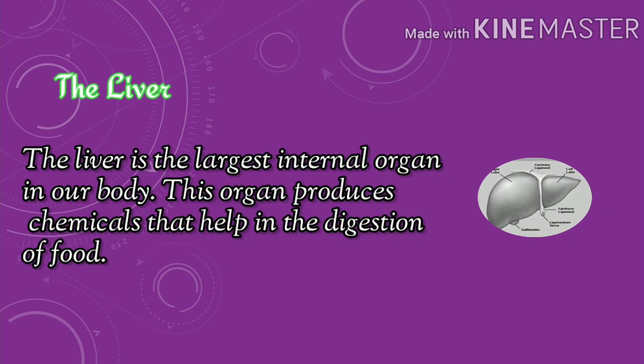The liver. The liver is the largest internal organ in our body, located in the upper right side of the abdomen. This organ produces chemicals that help in the digestion, meaning breaking down of food.